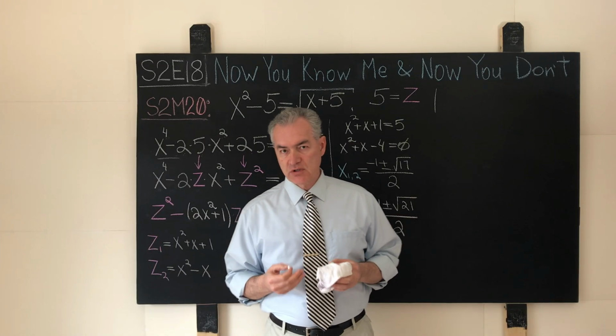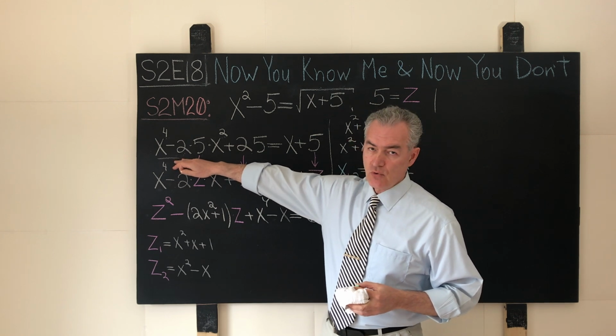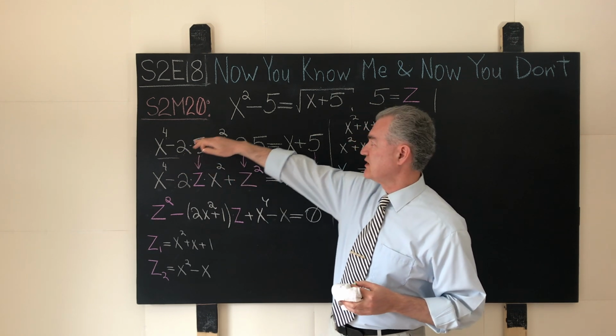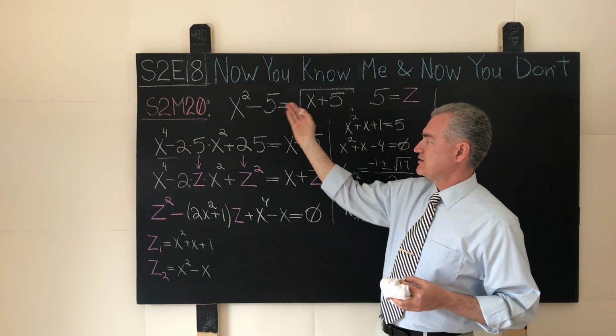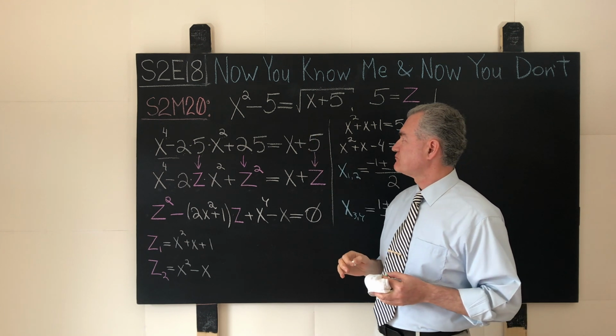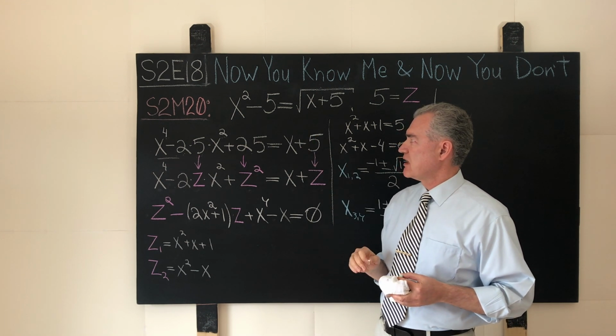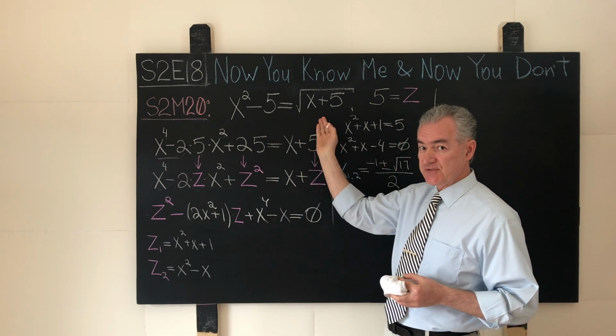And in our original problem, we're not given the equation of order 4 as shown over here, but we're given a construct that looks as follows.